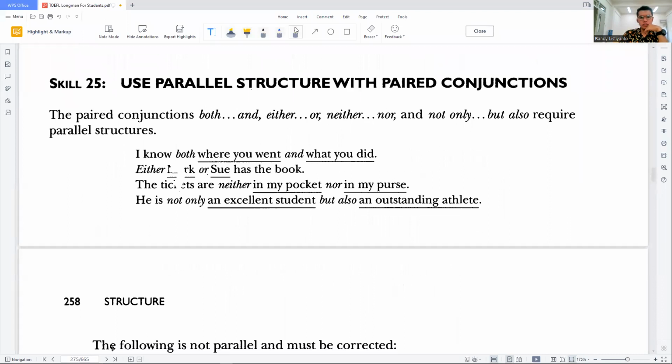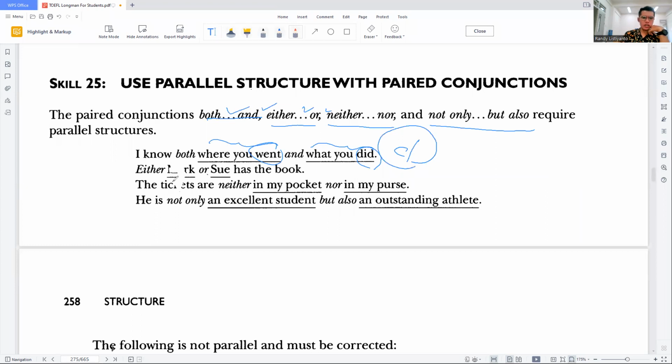Paired conjunction. Paired conjunction means a type of conjunction that is paired. It has a match. For example, here we have both and, either or, neither nor, and not only but also. In between here, we have to make it parallel. For example, I knew both where you went and what you did. This is a verb, this is a verb, so we combine two clauses with both and.